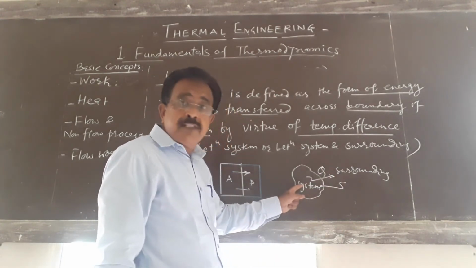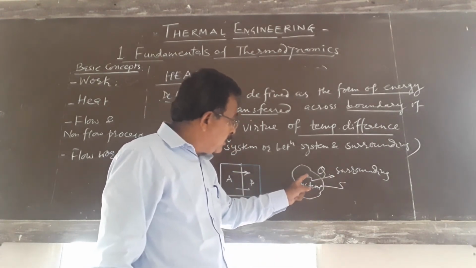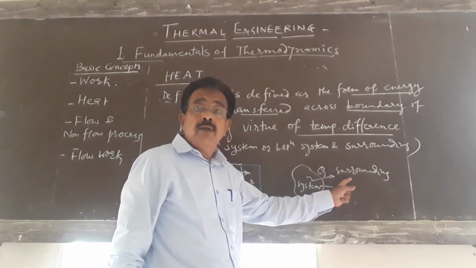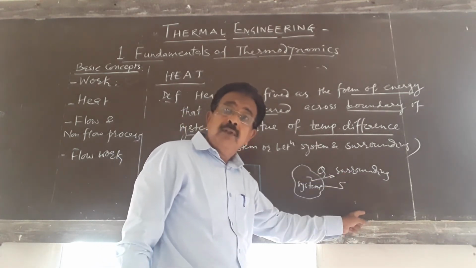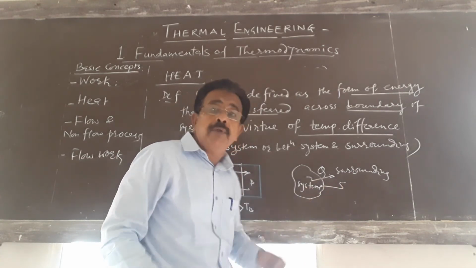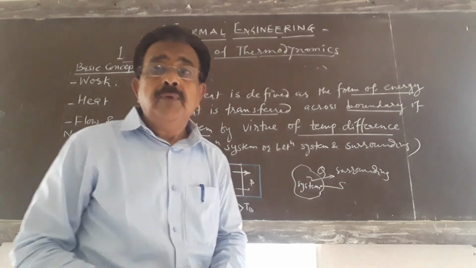If the temperature of the system is more, heat will transfer from the system to the surrounding. When the temperature of the surrounding is more, the energy as heat will cross the boundary from the surrounding to the system.